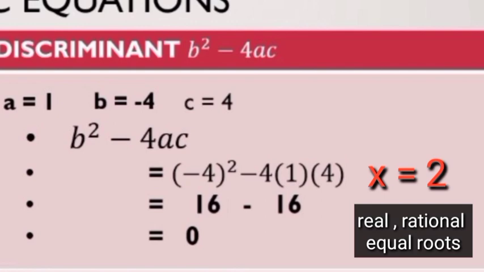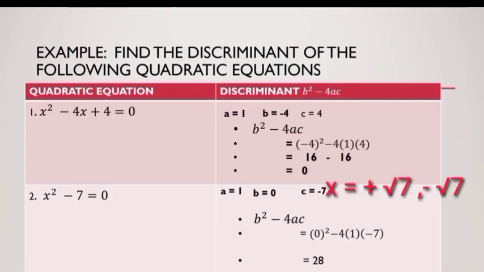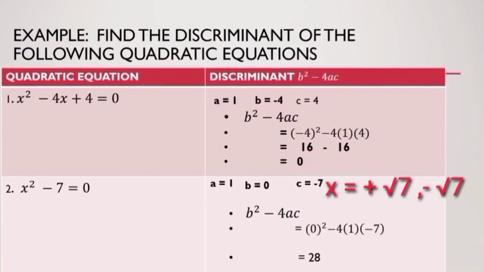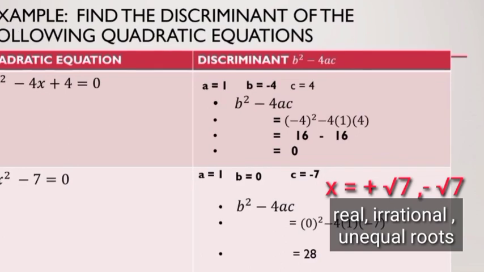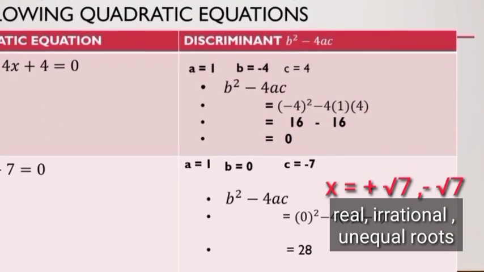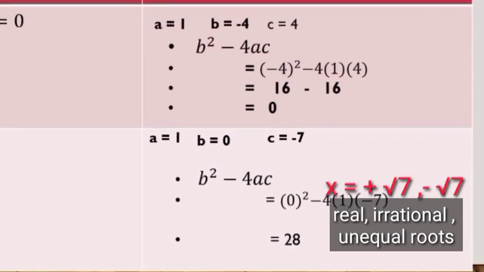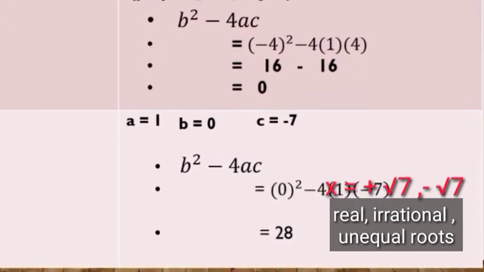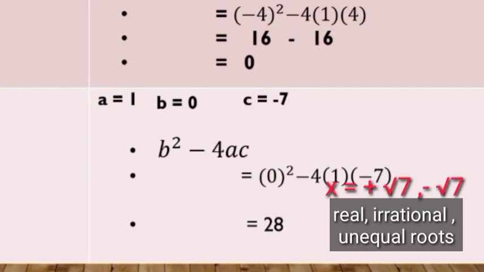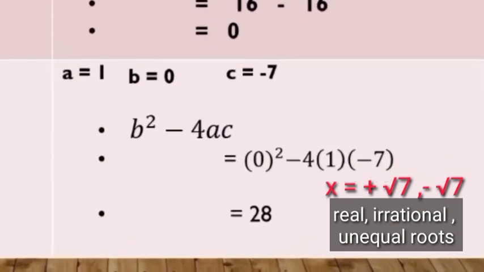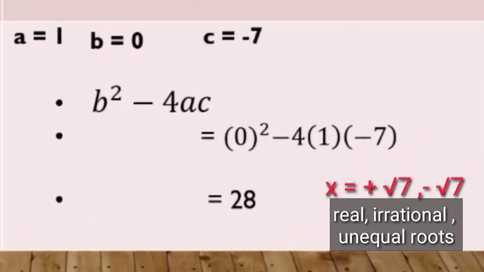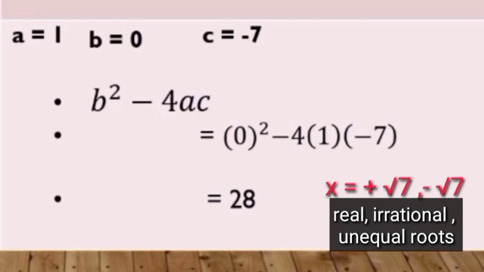Okay, next. Number 2. x squared minus 7 equals 0. So, ang discriminant ay positive 28. So, ibig sabihin, we have real, irrational roots, kasi yung 28 ay not perfect square. Ang roots ng x squared minus 7 is equal to positive square root of 7 and negative square root of 7.